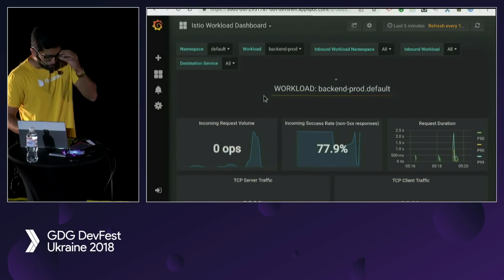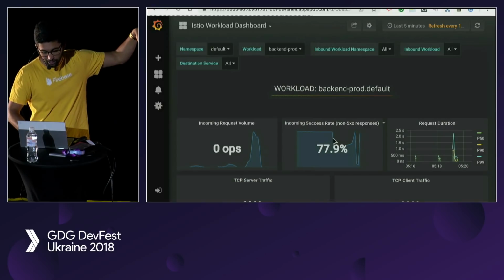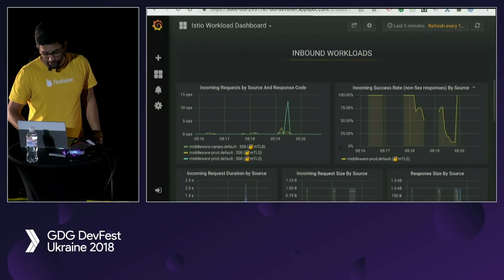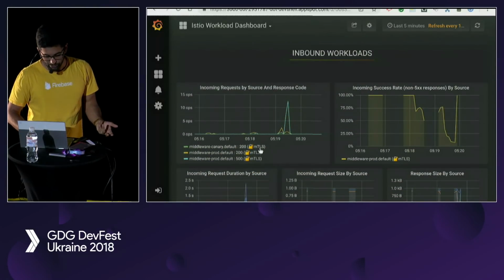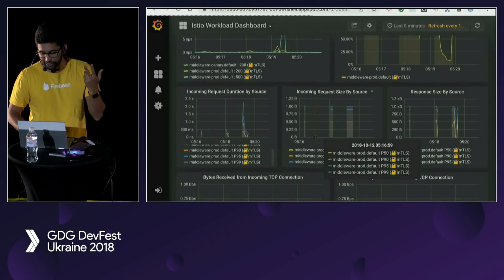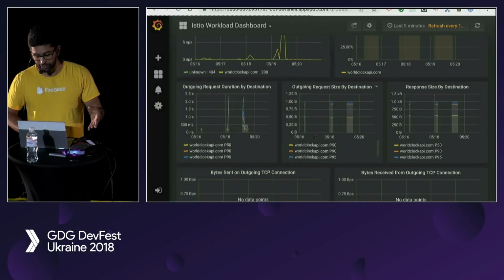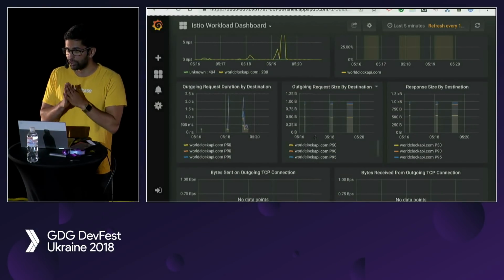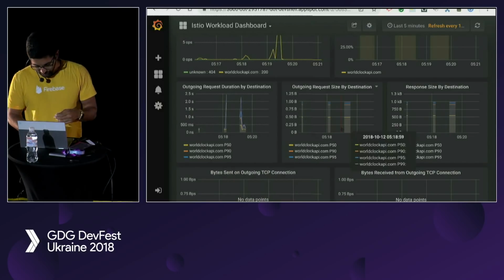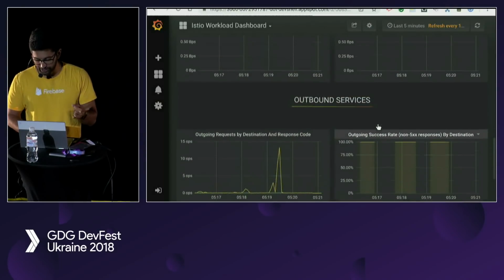Okay, cool. So we get stuff like non-500s, right? So the moment I turned on that bad header, you can see that my success rate dropped to like 77%, right? You can see all these kind of which ones are secure with MTLS, the response codes, the response size, the latency, all this stuff automatically without adding a single line of code to our application. So the really nice thing is for your operations folks, you get this full end-to-end metrics without putting a burden on your developers. So of course, these are all network metrics, but it's better than nothing, right? Again, 0 effort to get all of these metrics.